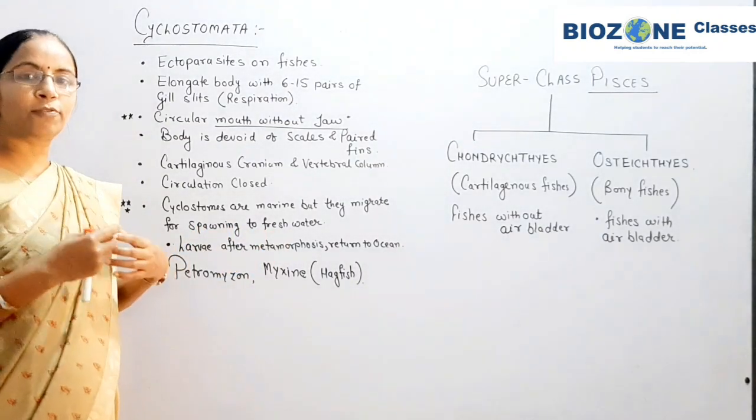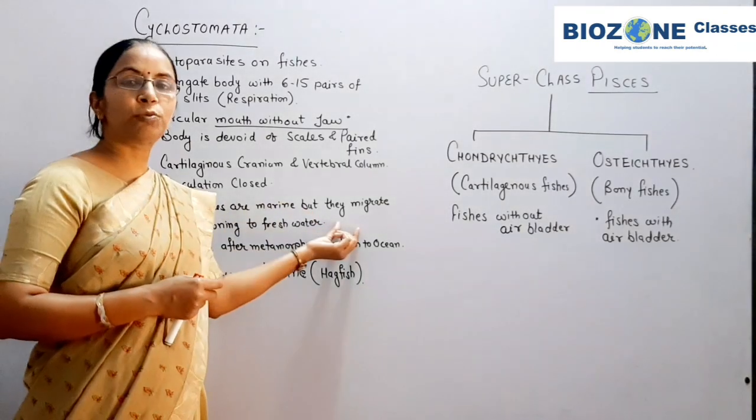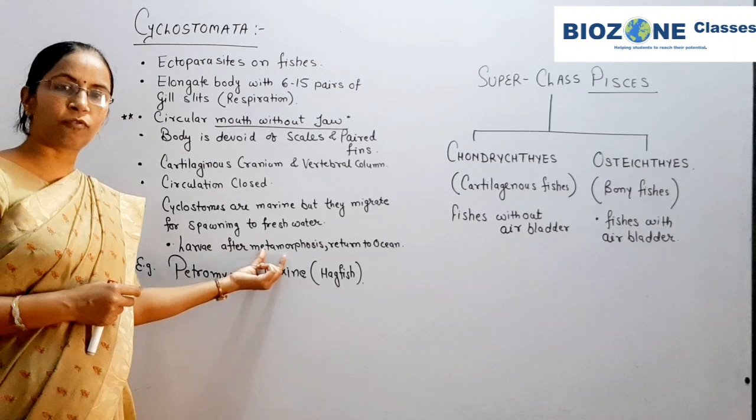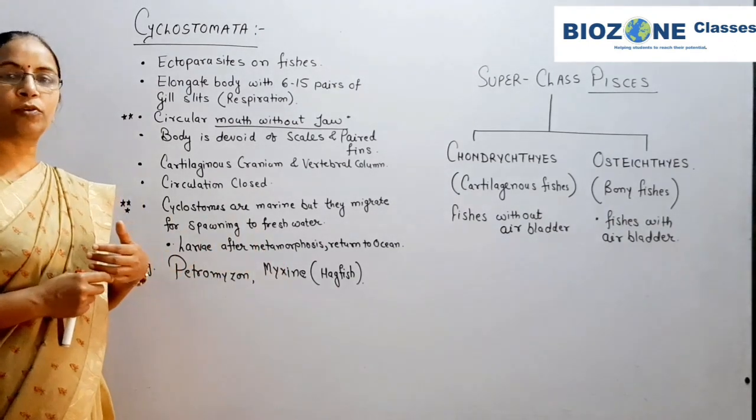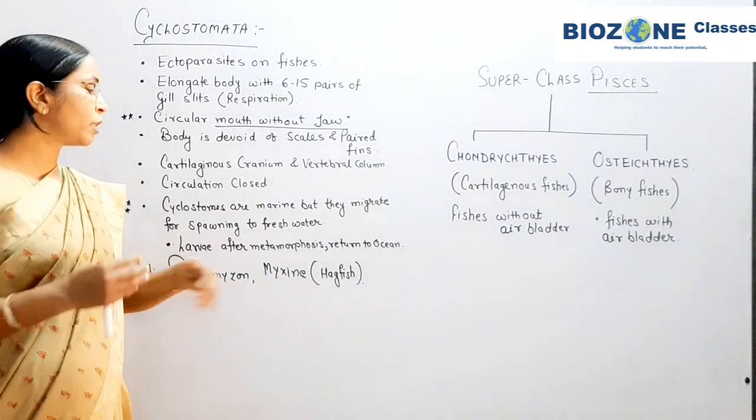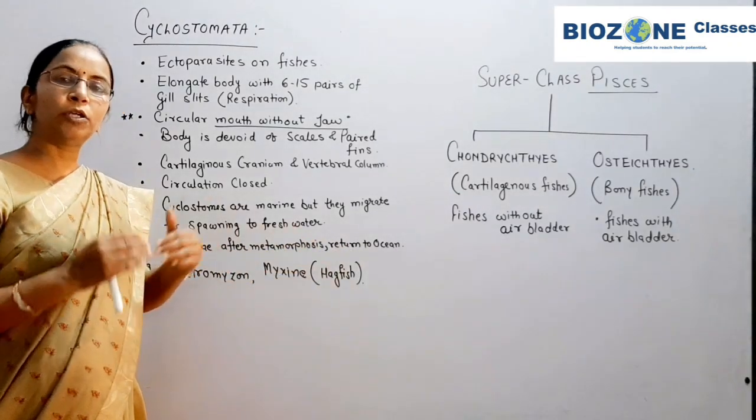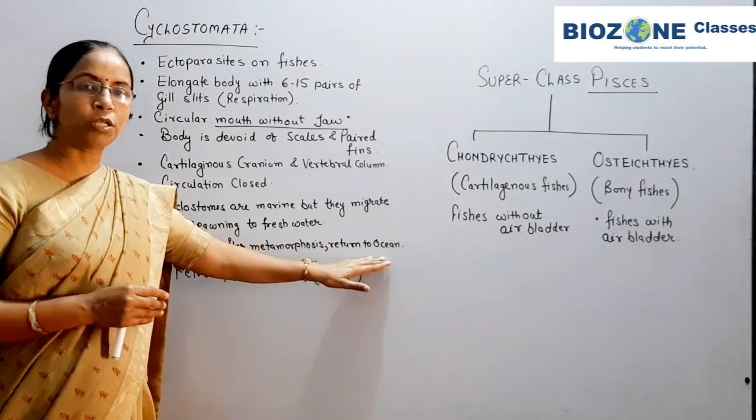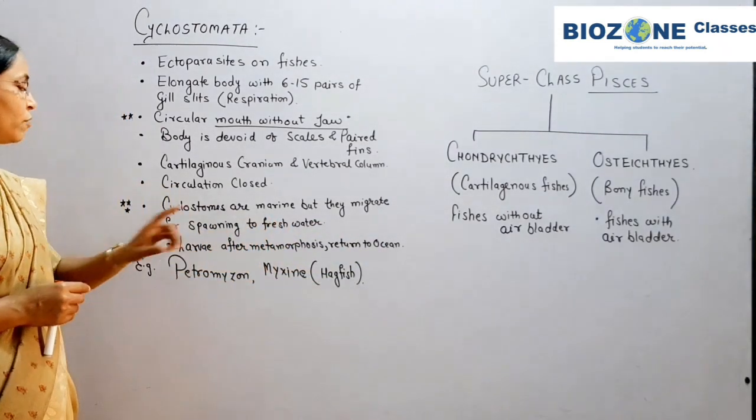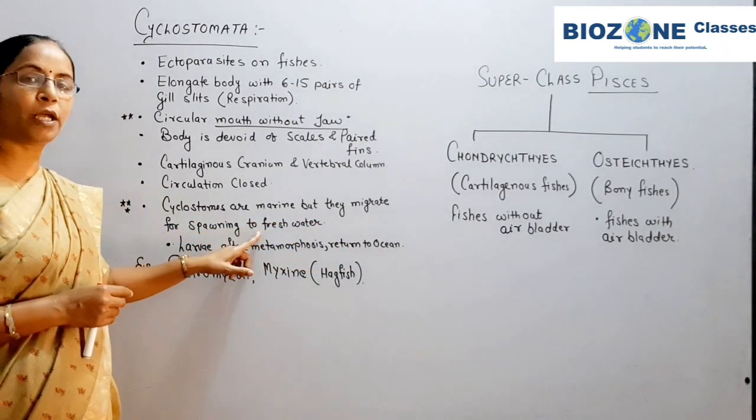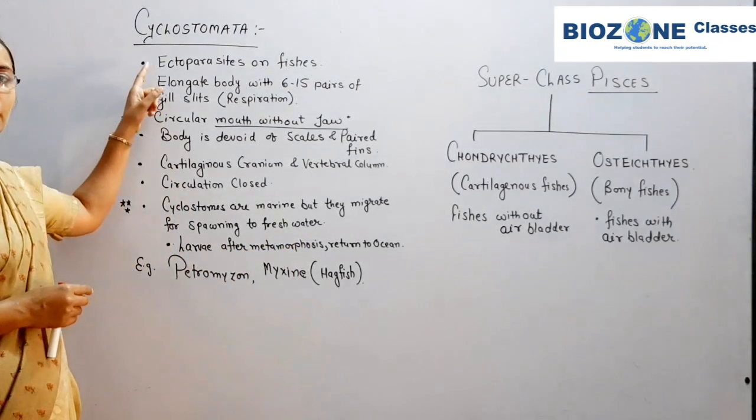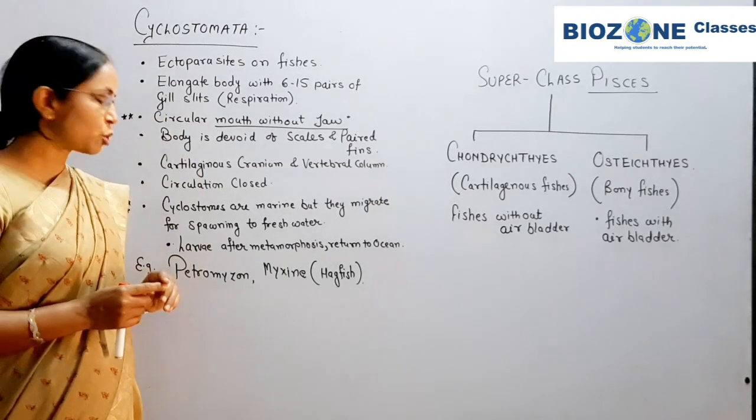After the process of spawning, the adult fish die and the larva undergoes metamorphosis. Once the metamorphosis is completed, the new individuals that have developed return back to the ocean. So remember this point: the fishes which migrate for spawning from the ocean towards fresh water predominantly belong to Cyclostomata.